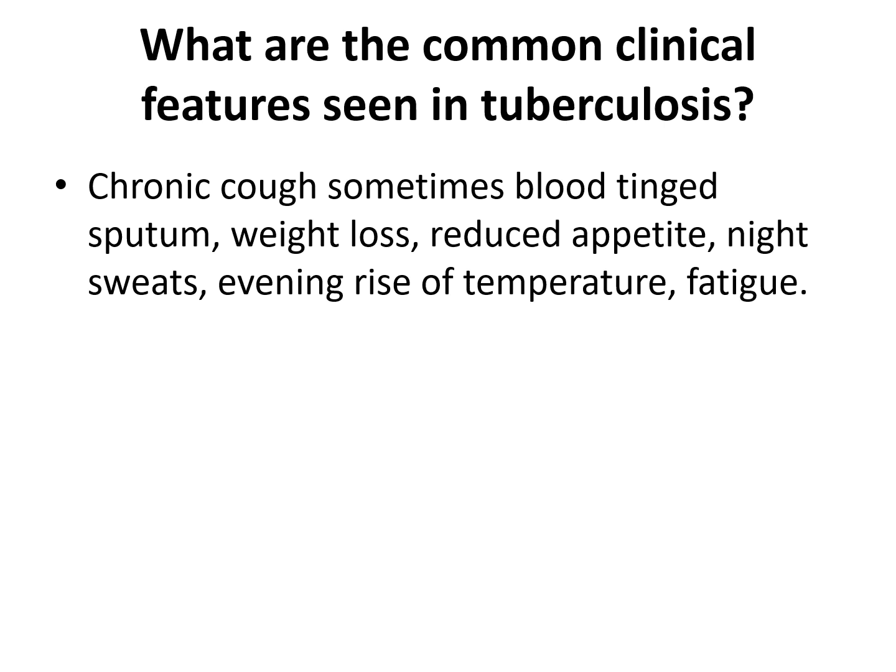So what are the common clinical features seen in tuberculosis patients? Chronic cough, which is a productive cough and sometimes blood-tinged sputum, history of weight loss, reduced appetite, night sweats, evening rise of temperature, fatigue. These are the common features seen in TB patients.